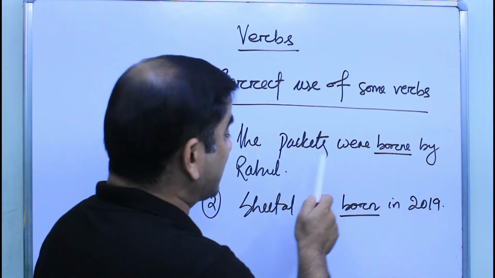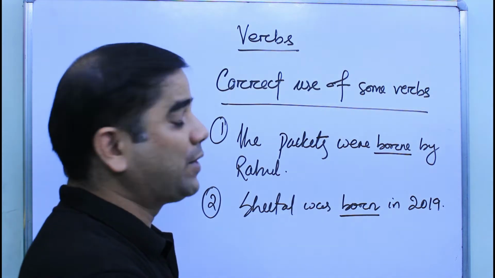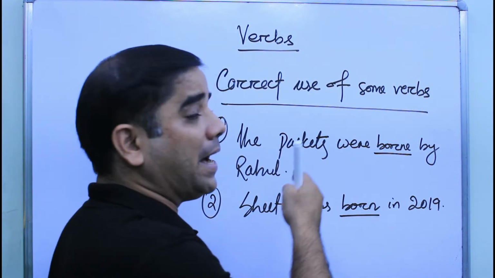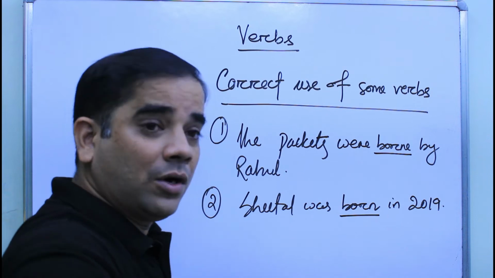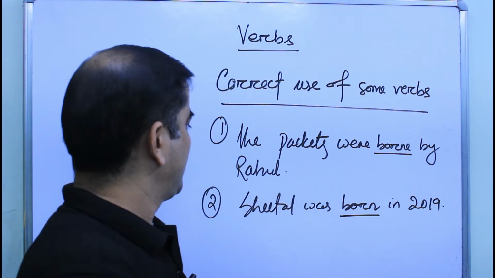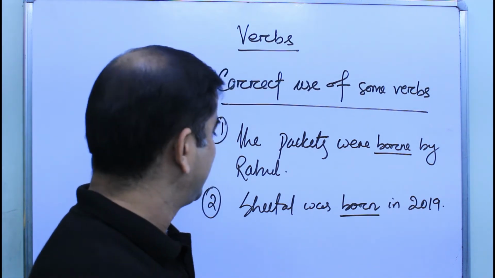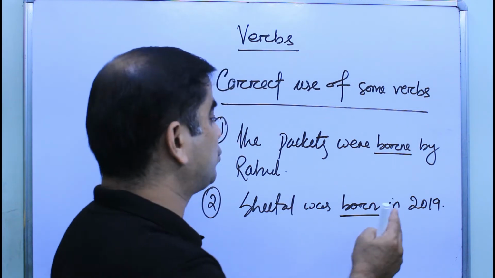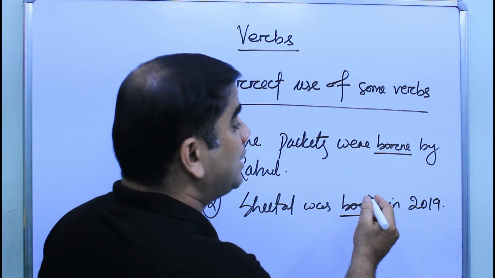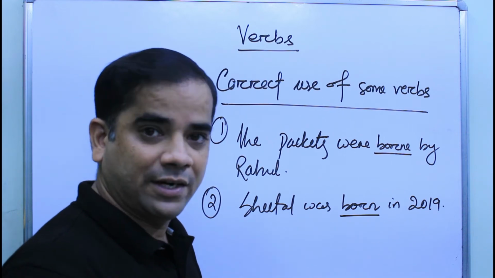In this case, Rahul was carrying the packets. That's why the packets were borne by Rahul means Rahul carried the packets. In the second sentence, Sheetal was born in 2019. That means her birth year is 2019.